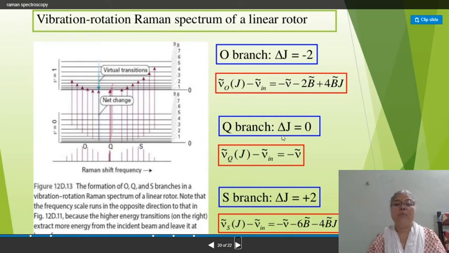Then for the Q branch, we have delta J equal to 0, and the frequency separation is equal to ν̄. For the S branch we have delta J equal to +2, and the frequency difference is this.